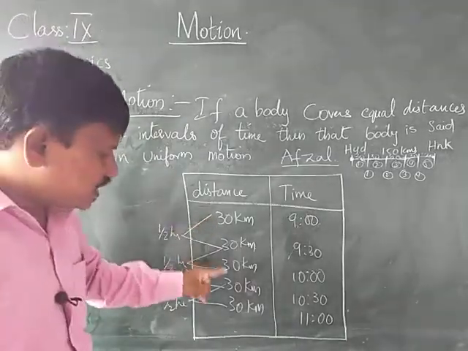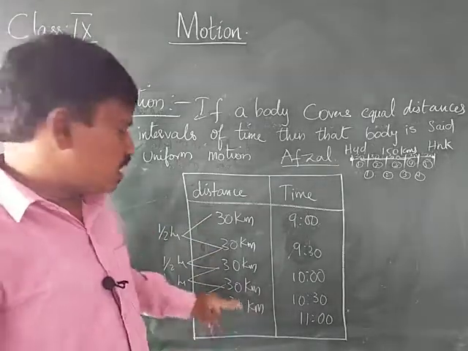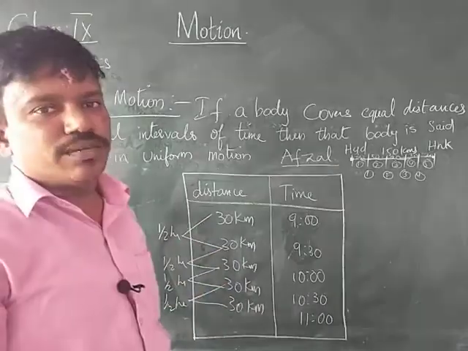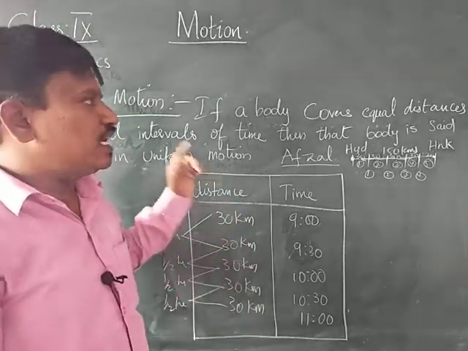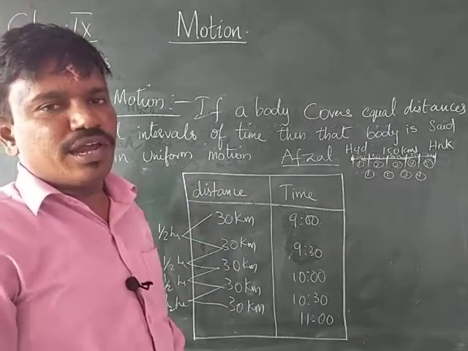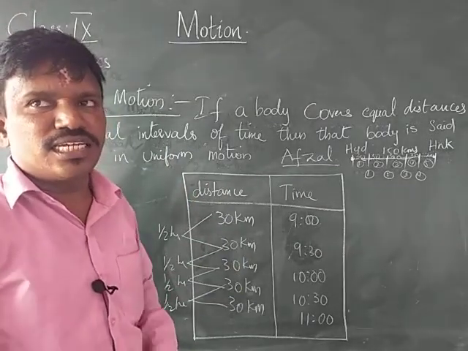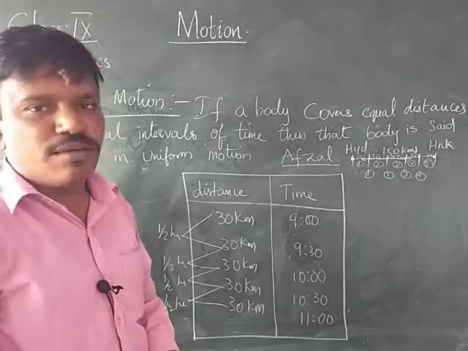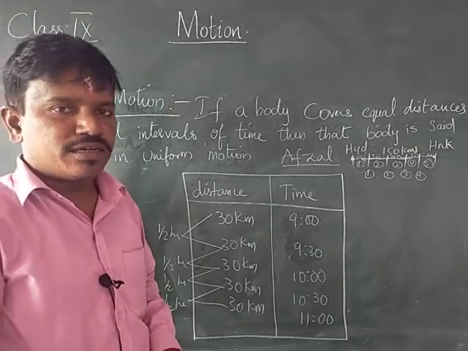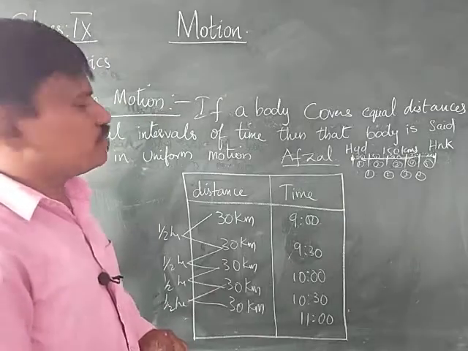Therefore the distance is the same and the time is also the same. So if a body covers equal distances in equal intervals of time, then we say that the body is in uniform motion. This is about uniform motion.